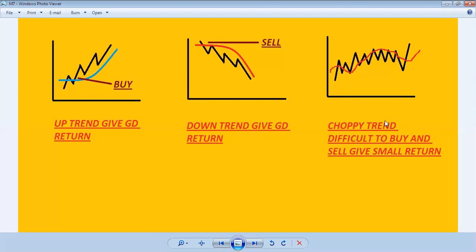How we identify the uptrend and the downtrend, how we maximize the profit through this moving average, and how we avoid the choppy trend, I will discuss in the later part. So please stay with me.